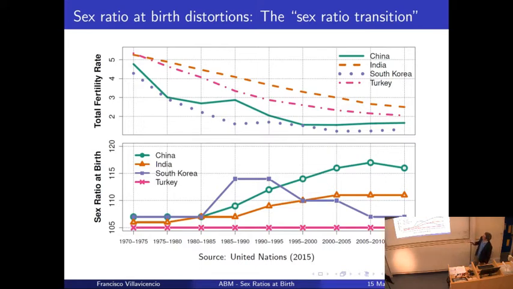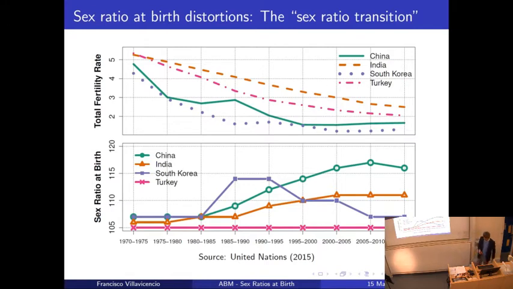And we have the case of Turkey, in which the decline of fertility didn't have any effect on the sex ratios at birth. These distortions of sex ratio at birth cannot be attributed to natural causes. Everything suggests that there is some kind of prenatal sex selection or sex-selective abortion that is generating these unprecedented distortions.